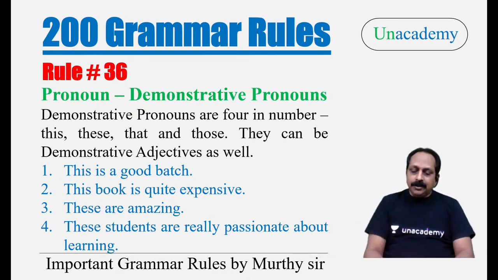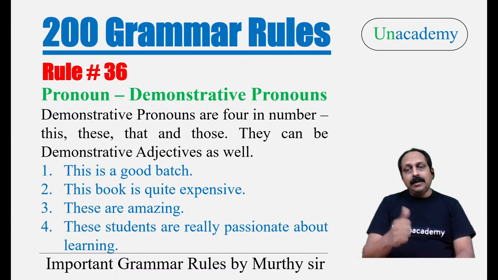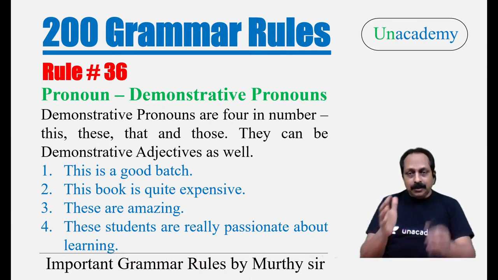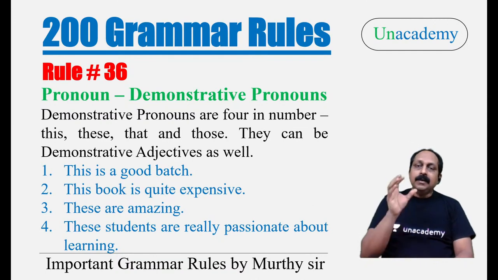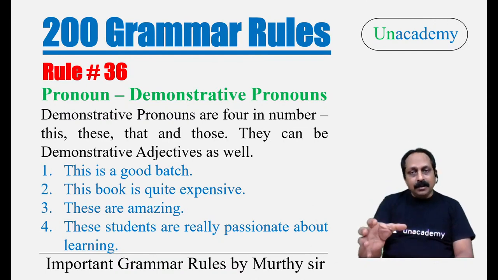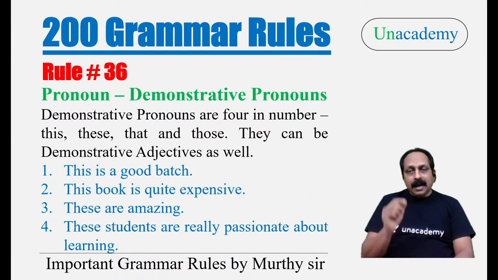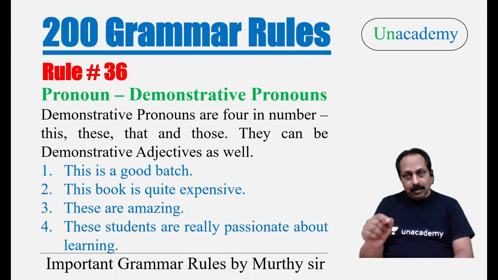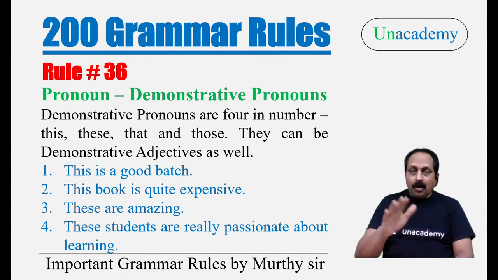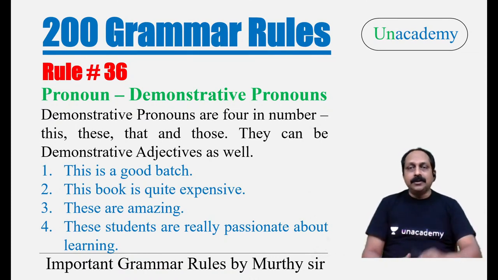But why, you may ask, are these important when it comes to parajumble? I'm going to talk about parajumble later, but today just listen and remember, when you tackle parajumble, first you have to eliminate and get the topic sentence or the first sentence. When it comes to elimination, any sentence that has either a demonstrative pronoun or a demonstrative adjective cannot be the first sentence. You should not consider it. That way it is useful.